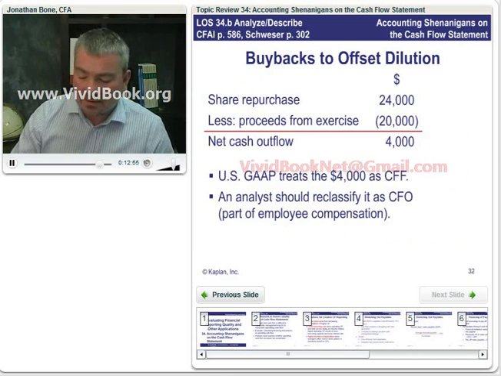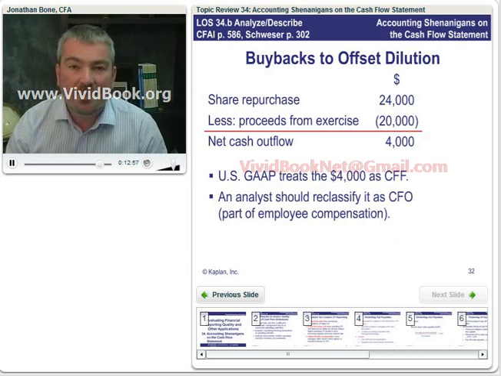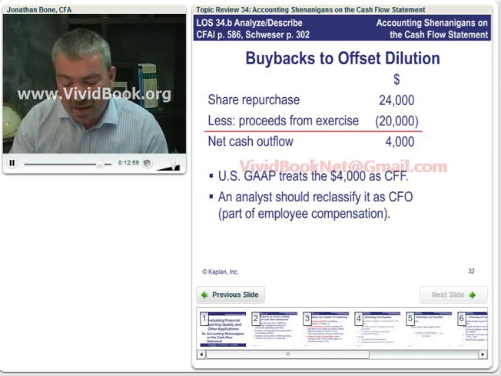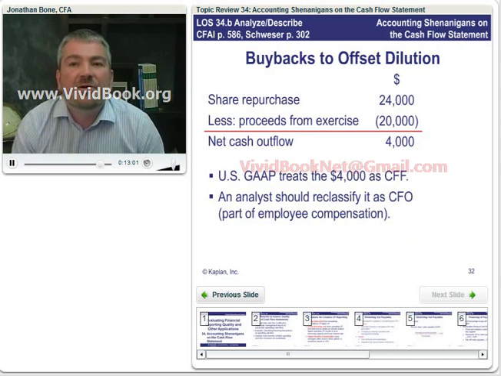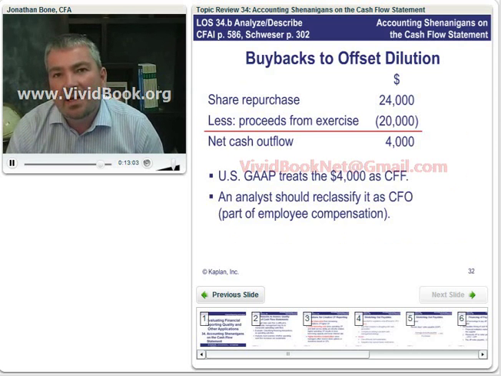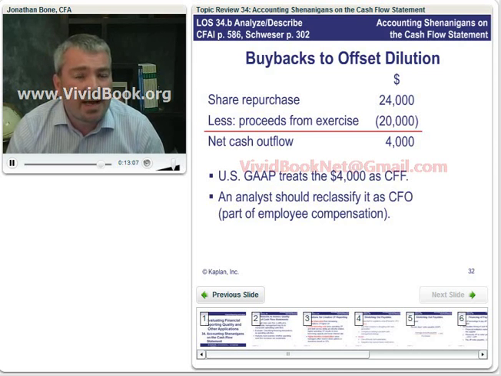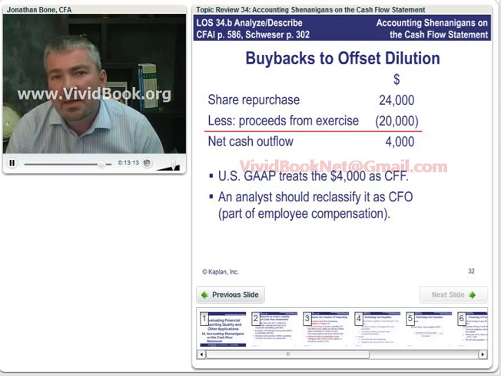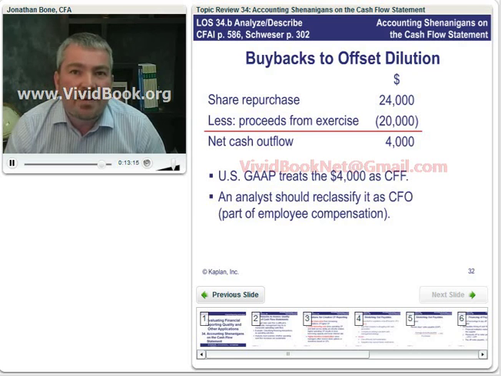Now, the last little thing we look at in our cash flow manipulation reading is buybacks to offset dilution. Now, often when a company has employee stock options, what they'll do is they will buy back shares to stop dilution of earnings per share and stop dilution of the existing shareholders. Okay, in other words, they go into the market and repurchase shares before the employee stock options are exercised.